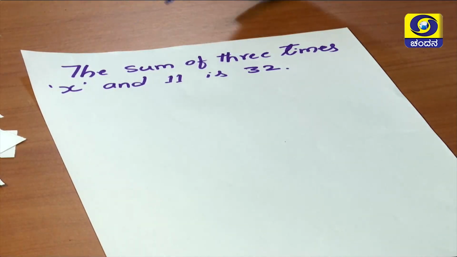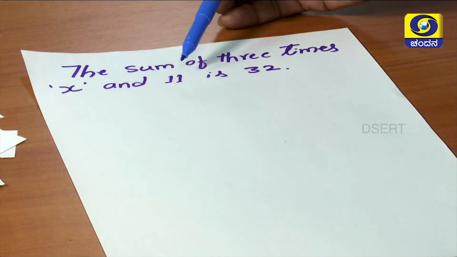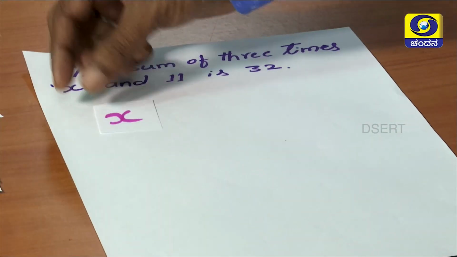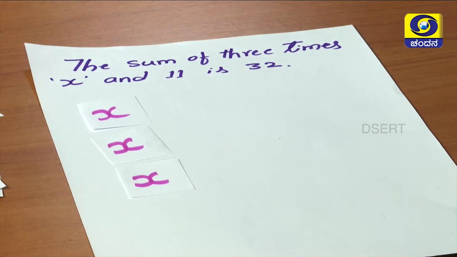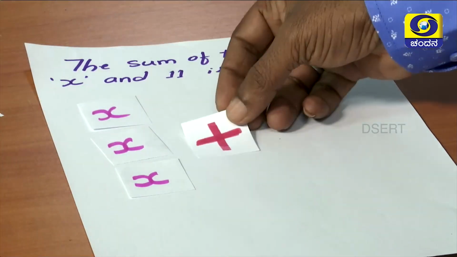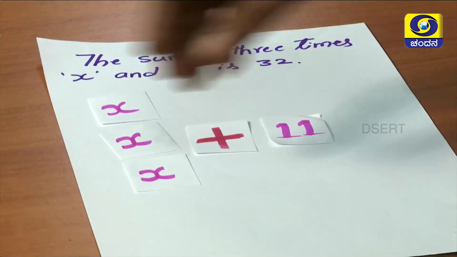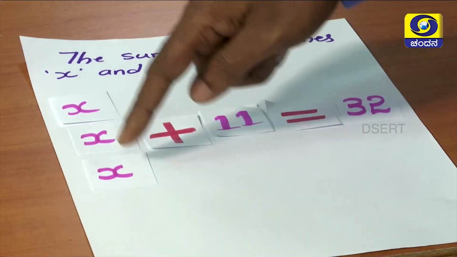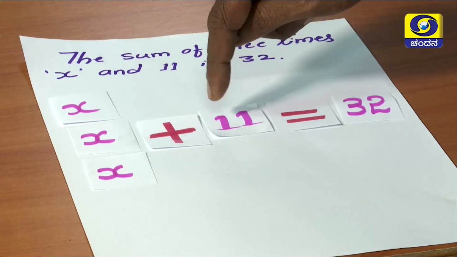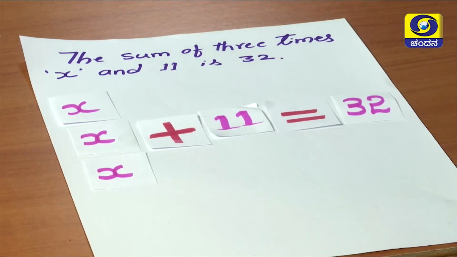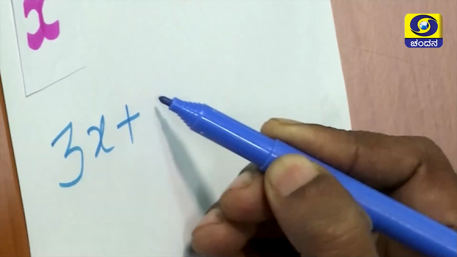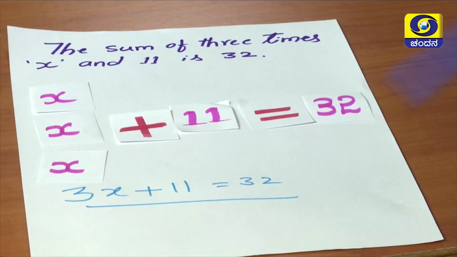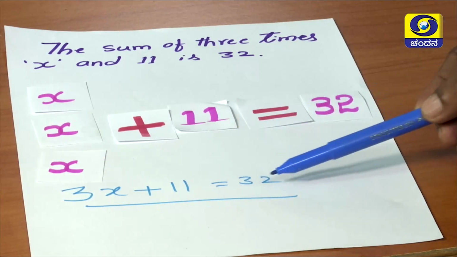The statement is the sum of 3 times x and 11 is 32. That means how many times x? 3 times. 1, 2, 3 times x. Then add 11. That means plus 11. Then it is equal to how much? 32. The sum of 3 times x and 11 is 32. Then it is written as 3x plus 11 is equal to 32. The equation is 3x plus 11 is equal to 32.